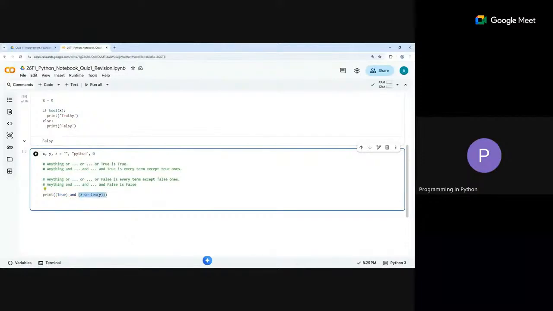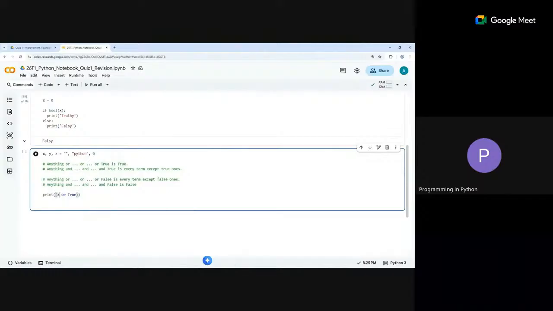Now we have true and this thing. Something is true because why? Z is false, and len y is true. Length of y will be taken for this bracket. Length of y is true. Why? Can anyone point out what is the length of y? The length of y is 6, right? So z or 6. Now what happens? 6 is truthy, so this is true.